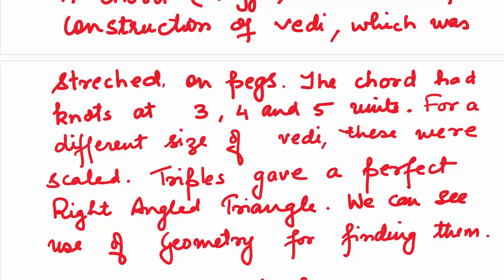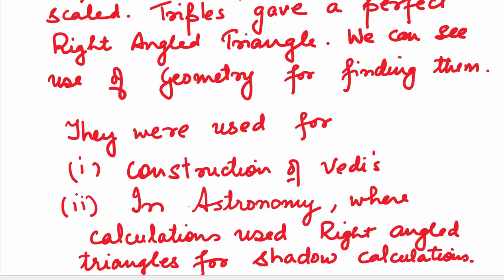Triples gave a perfect right angled triangle. We can see the use of geometry for finding them. The Pythagorean triples were used for construction of Vedis, and in astronomy, where the calculations used right angled triangles for shadow calculations.